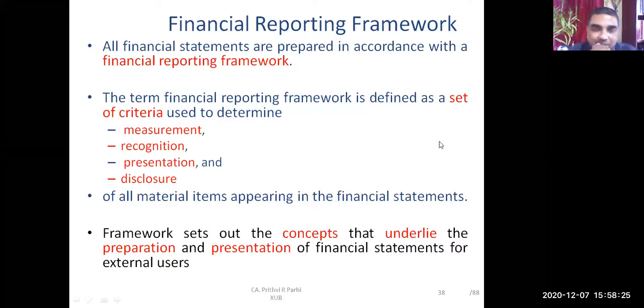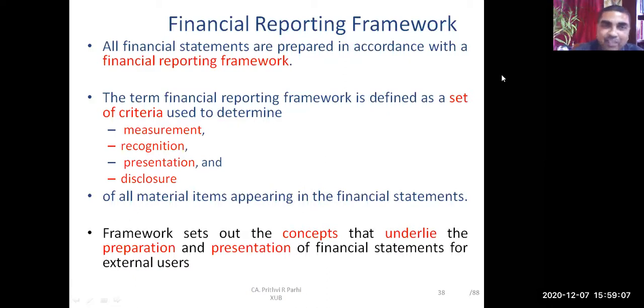Now you know it is management's responsibility to prepare the financial statement. And management has to ensure that the financial statement is prepared in accordance with the financial reporting framework. That is what we were discussing a little earlier, how to prepare the financial statement in accordance with the financial reporting framework. We need to understand what that financial reporting framework is. At that time, I told you that roughly it is the set of rules and regulations following which a financial statement needs to be prepared. Okay, you can say it's a set of rules and regulations.